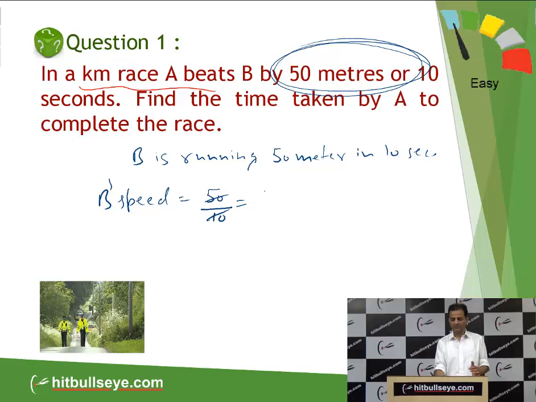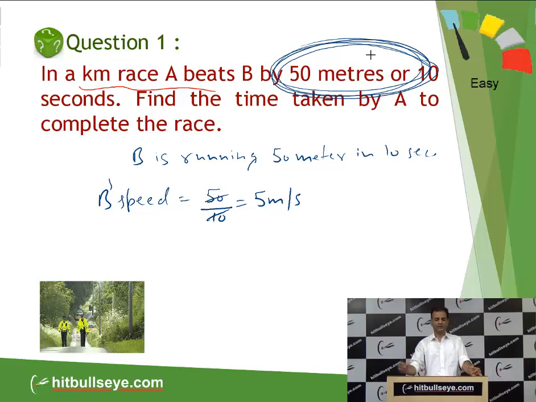So we can say B's speed is 5 meter per second, students. This line is very important, which we have to take care of. If A is giving B a start of 50 meter or 10 second, that means B will run 5 meter in 1 second. So B's speed is 5 meter per second.